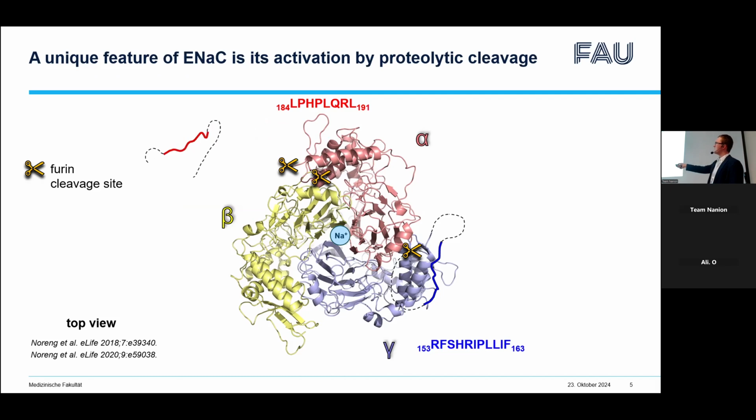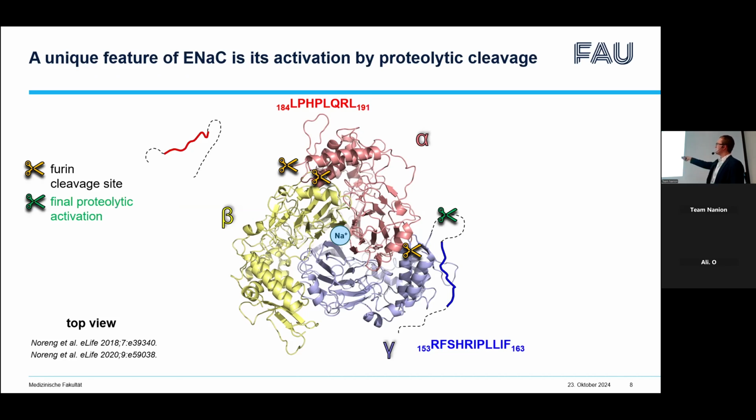Alpha ENaC is cleaved by furin or furin-like convertases at these two specific sites. This probably occurs intracellularly during channel maturation and trafficking to the plasma membrane. There is also one furin cleavage site known in the gamma subunit. But when the channel is cleaved only here, it doesn't reach its maximal activity.